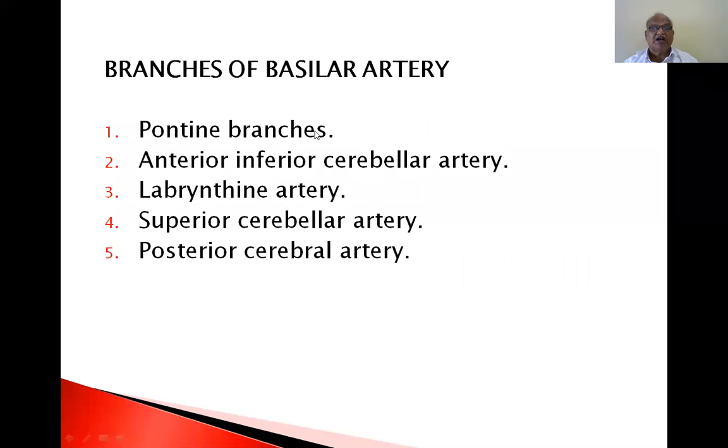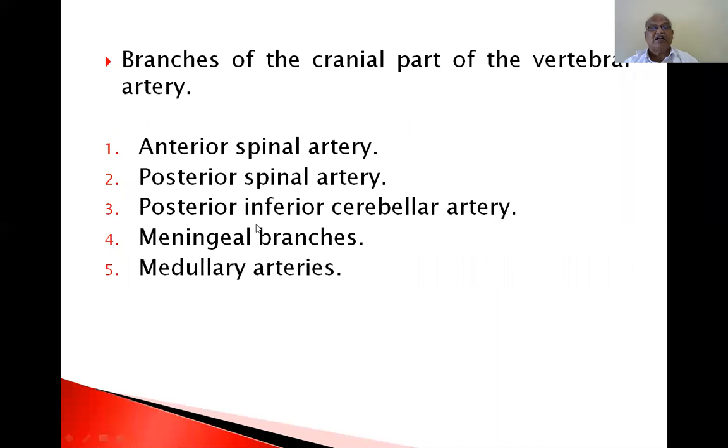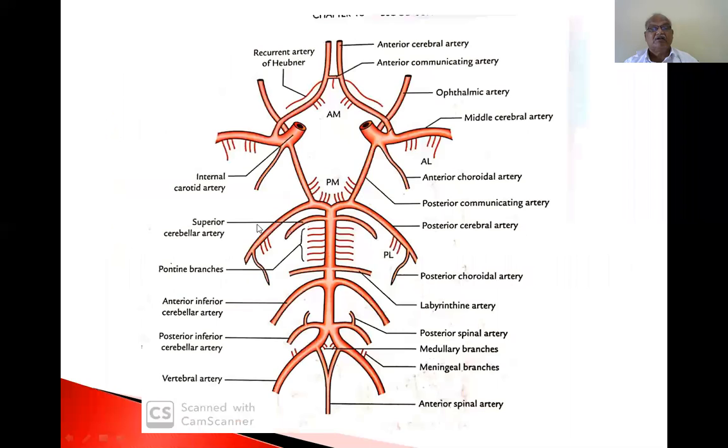Now branches of the basilar artery: pontine branches, anterior inferior cerebellar artery, labyrinthine artery, superior cerebellar artery, posterior cerebral artery. 1, 2, 3, 4, 5. I will show you in the basilar artery. What are the branches? These are the pontine branches. They pierce the pons and supply blood to it. This is superior cerebellar artery. This is anterior inferior cerebellar artery. That is labyrinthine artery. 1, 2, 3, 4.